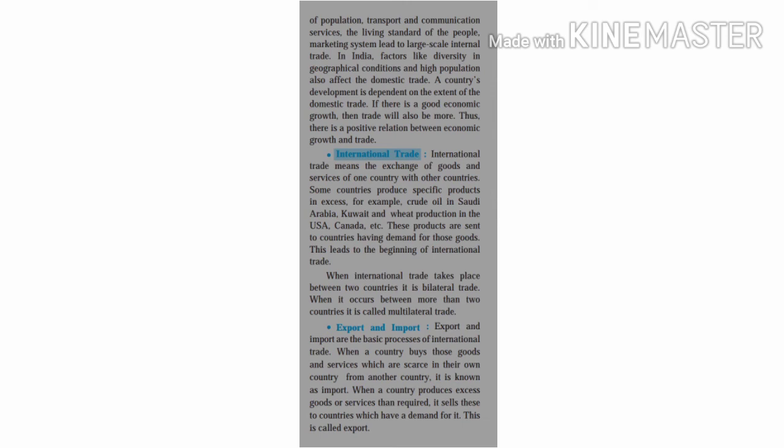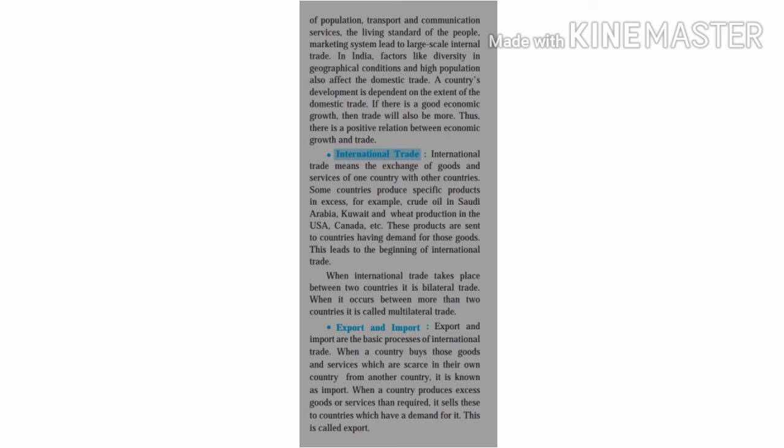For example, crude oil in Saudi Arabia, Kuwait, Oman, and other Arabian countries, whereas wheat production in the USA, Canada, etc. These products are sent to the countries having demand for those goods. These things lead to the beginning of international trade.